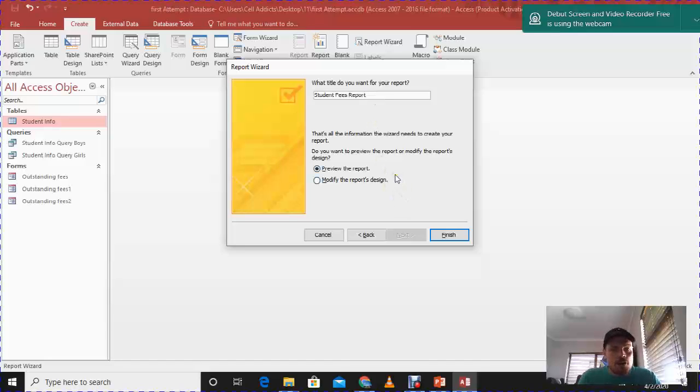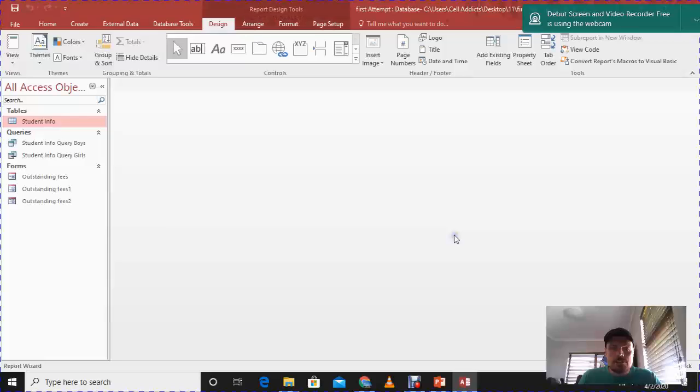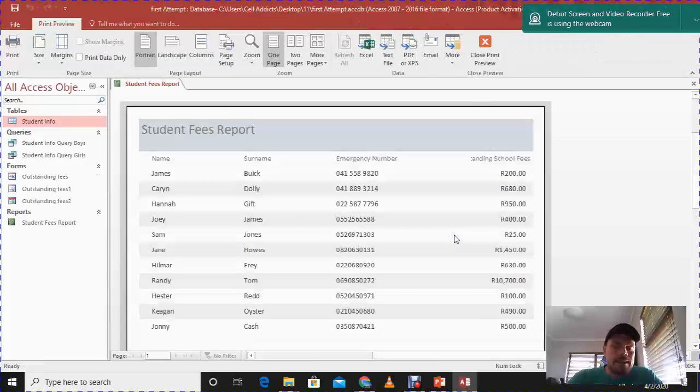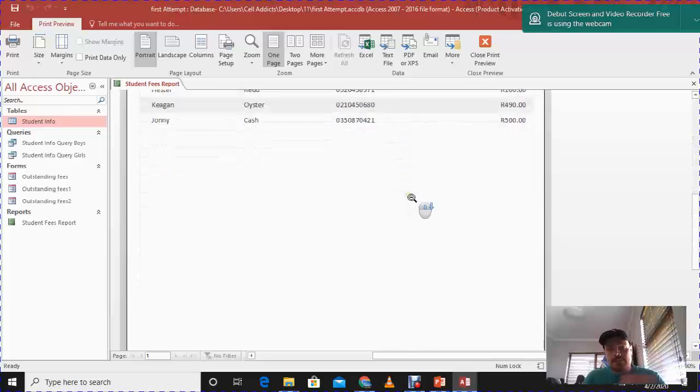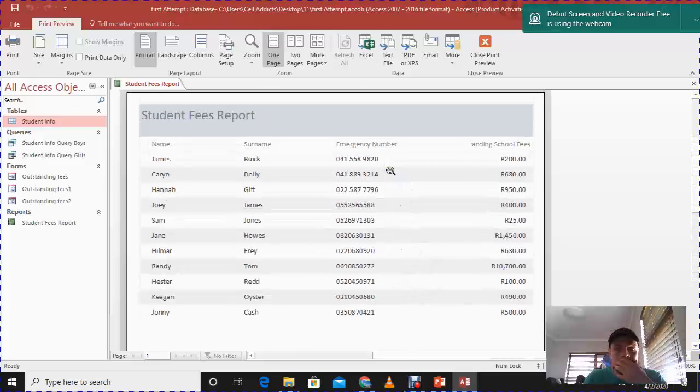Okay, open it in the preview mode, and if we click finished, that is my report. So at the end of the day, I don't have to submit this whole report or database to the auditors. I just give them this, and that is what they're going to be seeing.